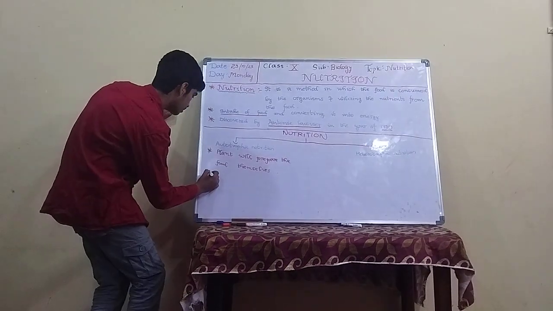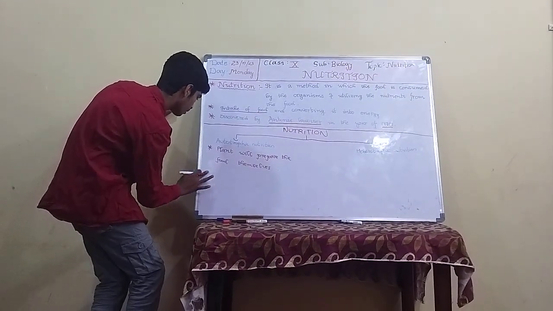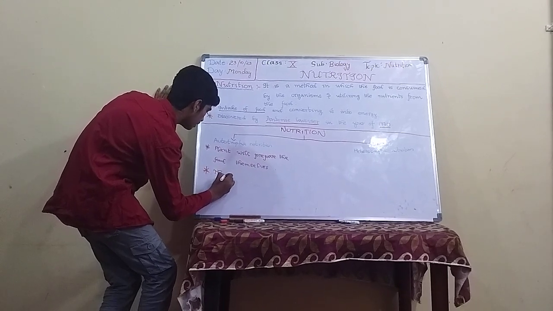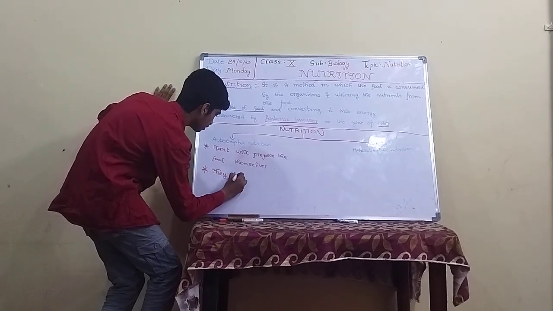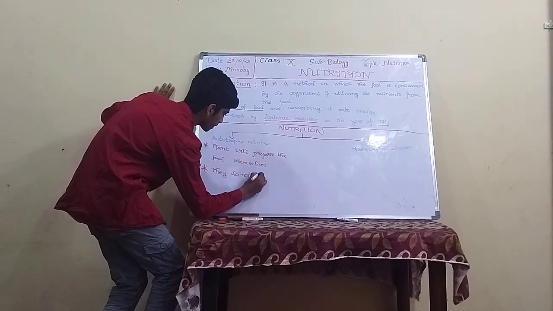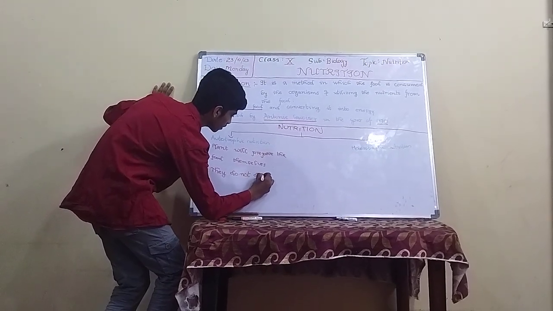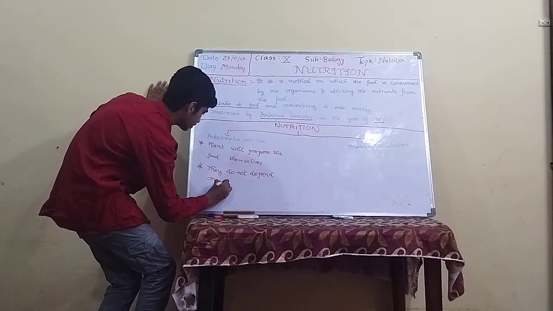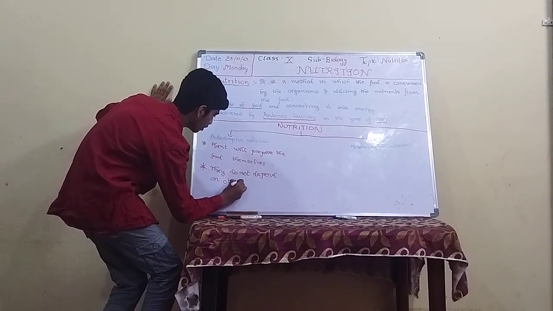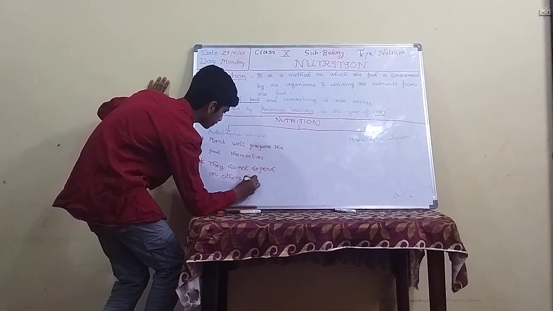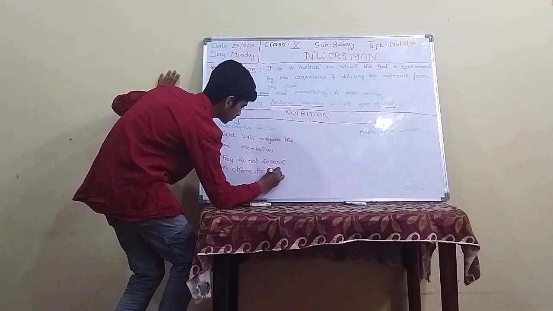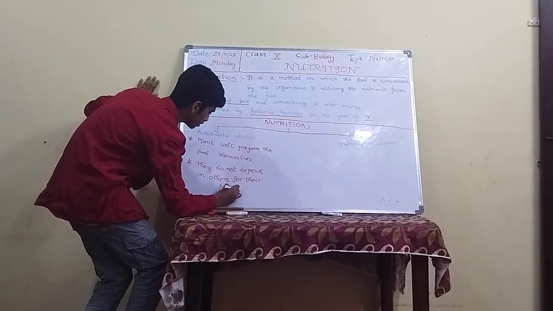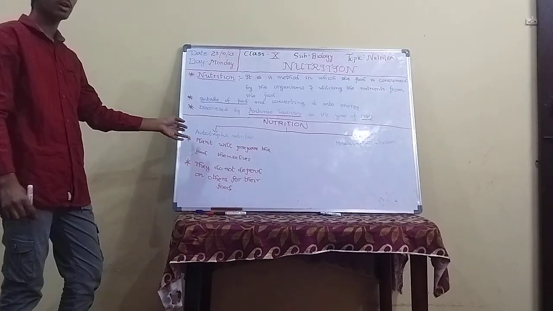And the second point is they do not depend on others for their food. This is the definition of autotrophic nutrition.